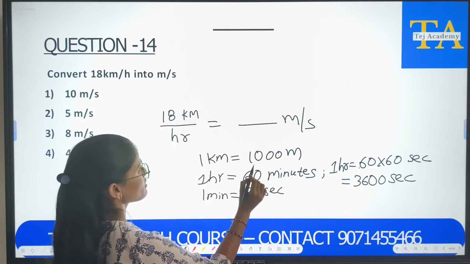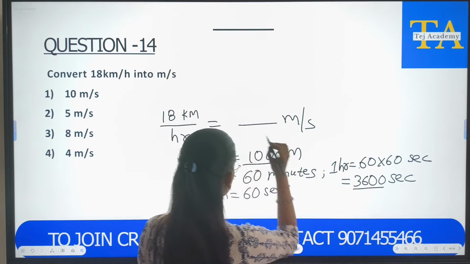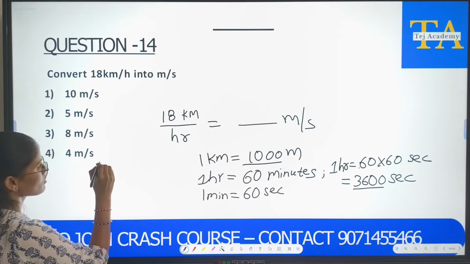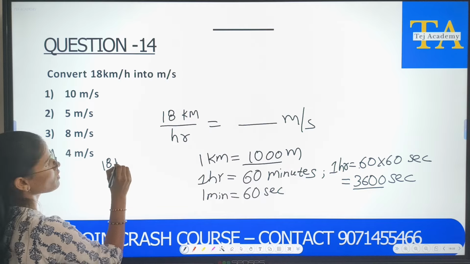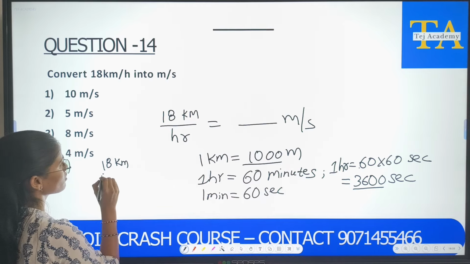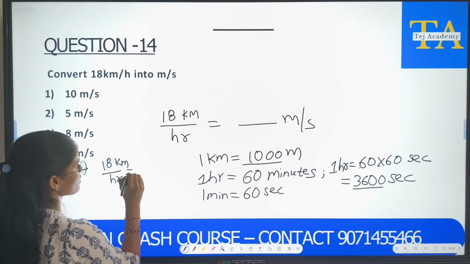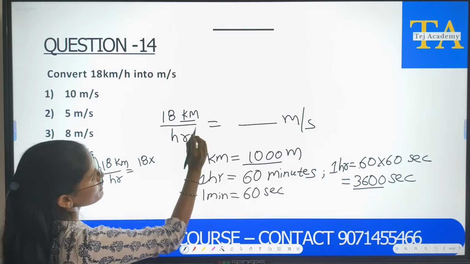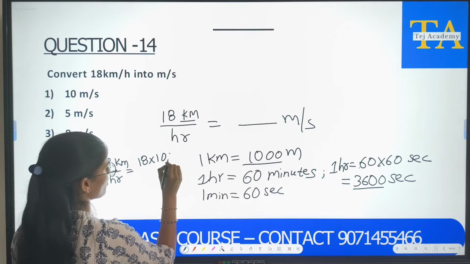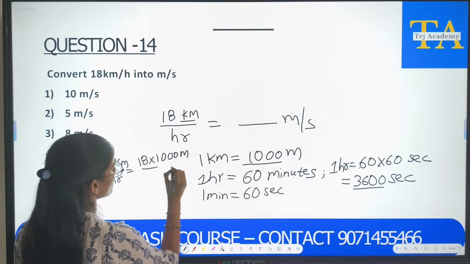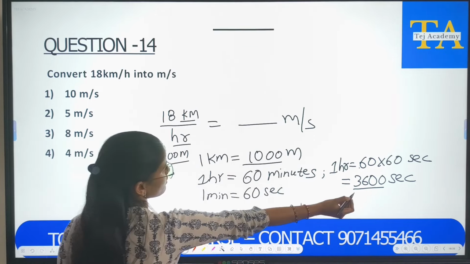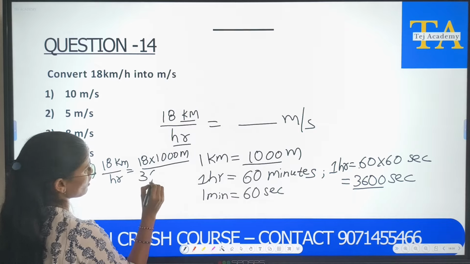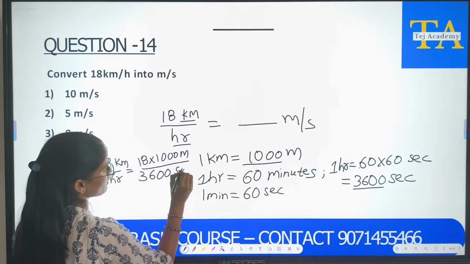So let us substitute these values here. So 18 kilometer per hour is equals to 18 into 1 kilometer is 1000 meters, divided by 1 hour is this much seconds, 3600 seconds.